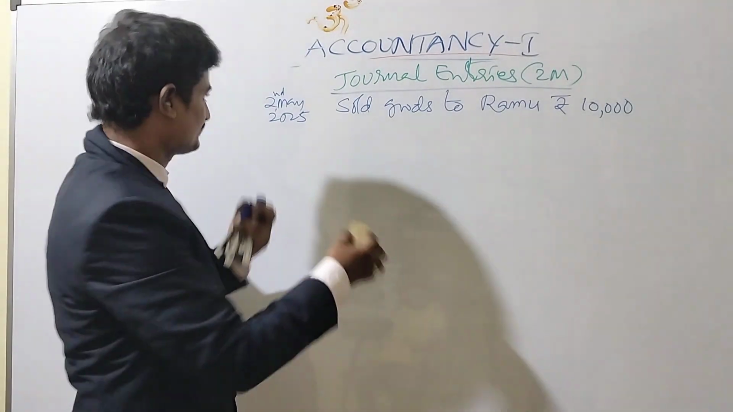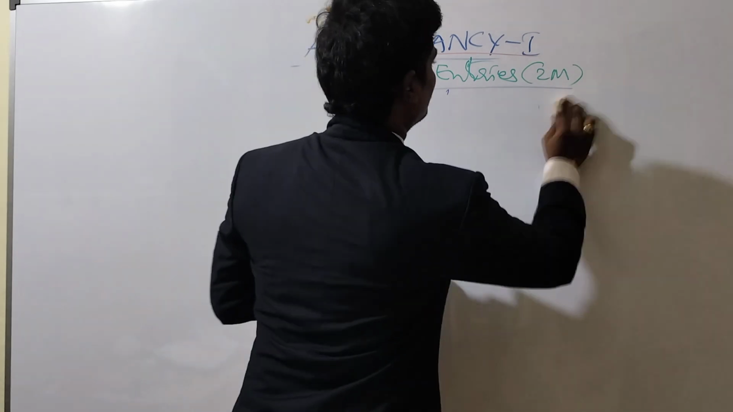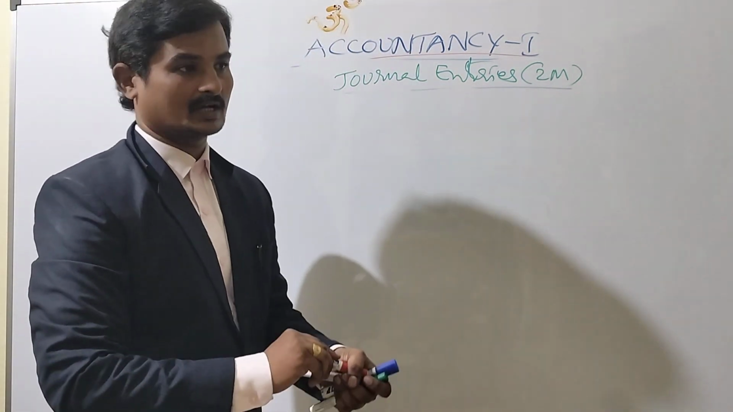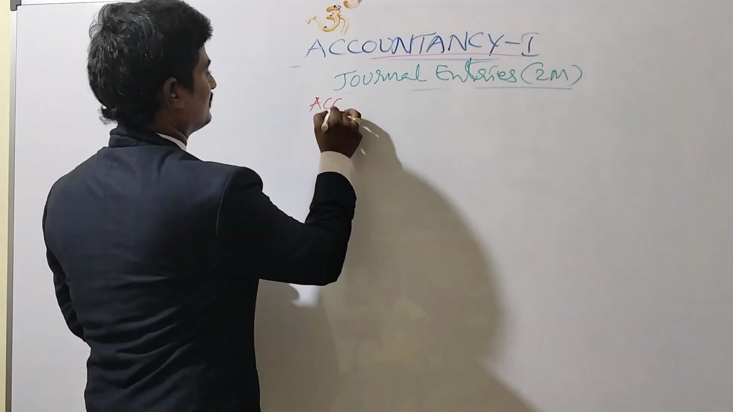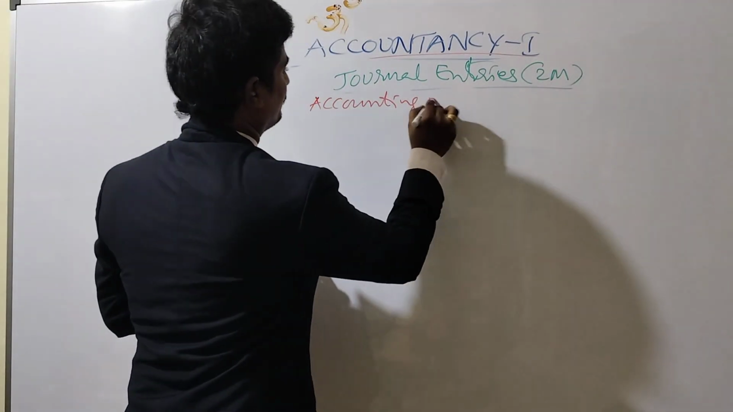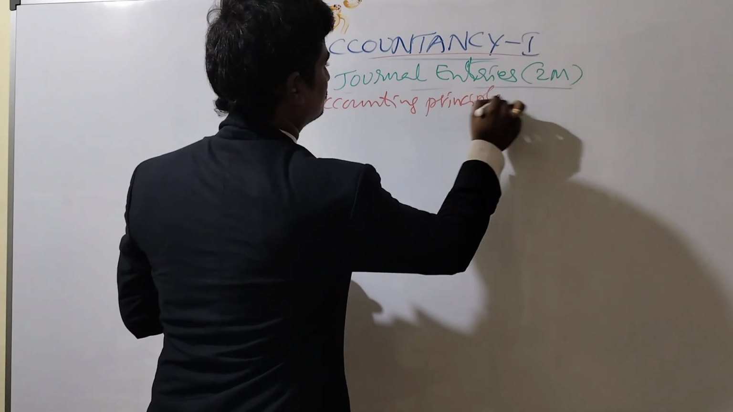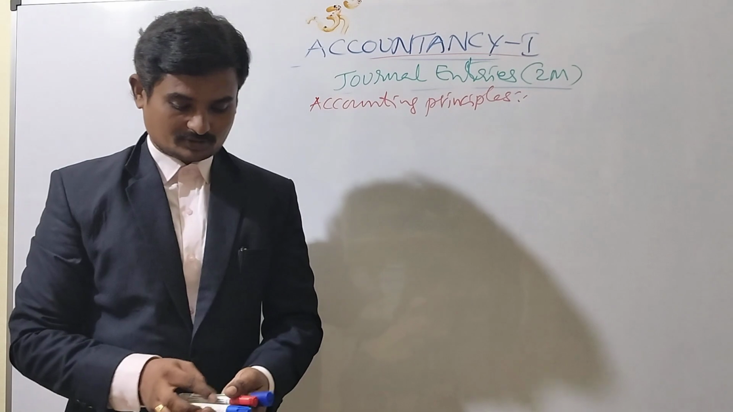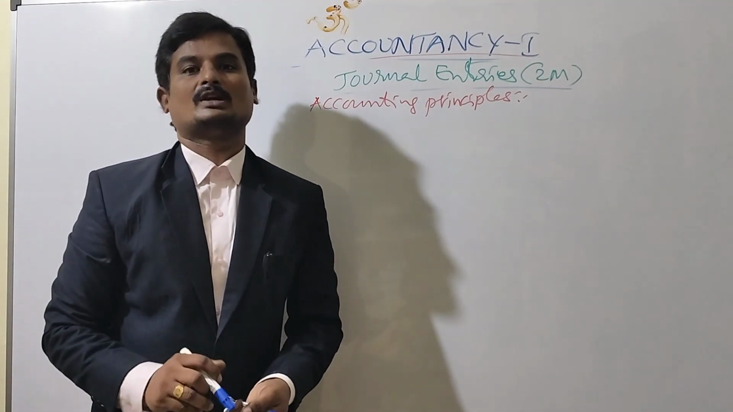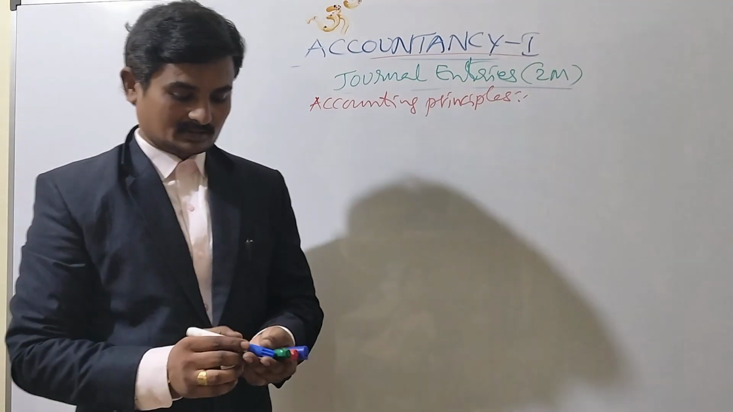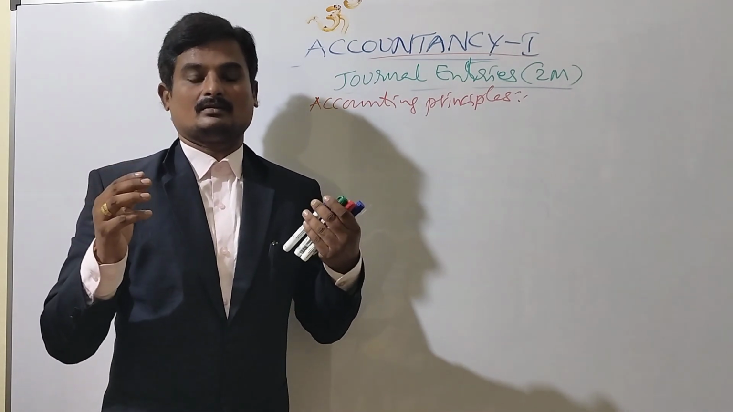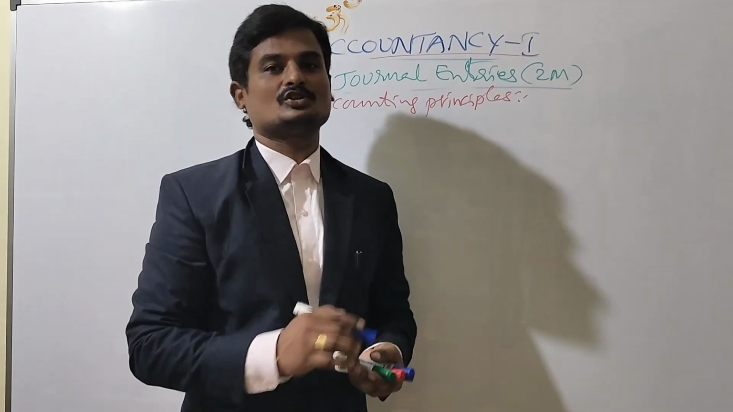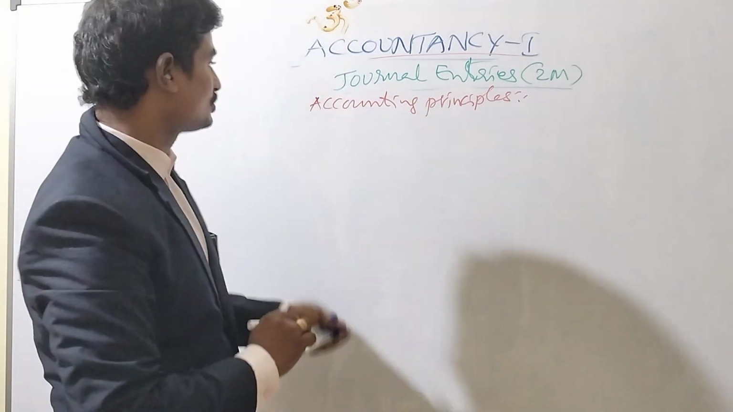First of all, I wish to teach you accounting principles. We have 6 accounting principles based on the double entry system, and we categorize transactions into 3 accounts. Those are: